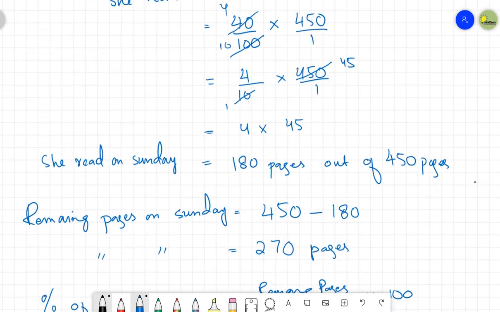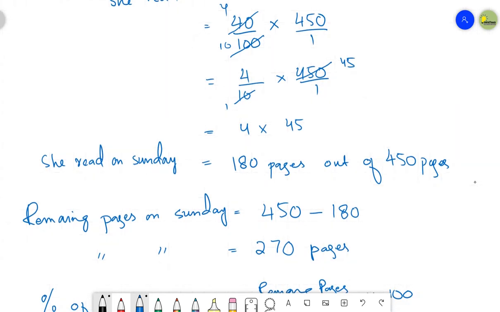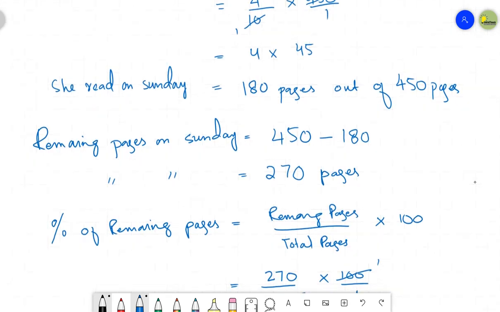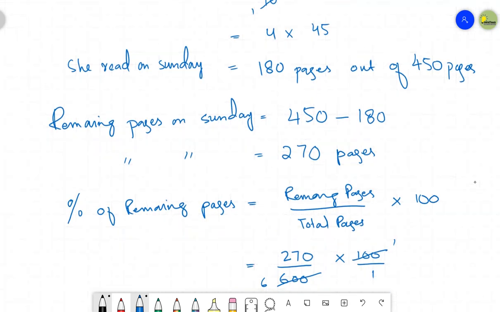Now let's calculate the remaining pages. The remaining pages on Sunday were 450. When she read 180 pages, I have to subtract 180 from 450 to get the remaining pages that she didn't read. So 450 minus 180, that is 270 pages.